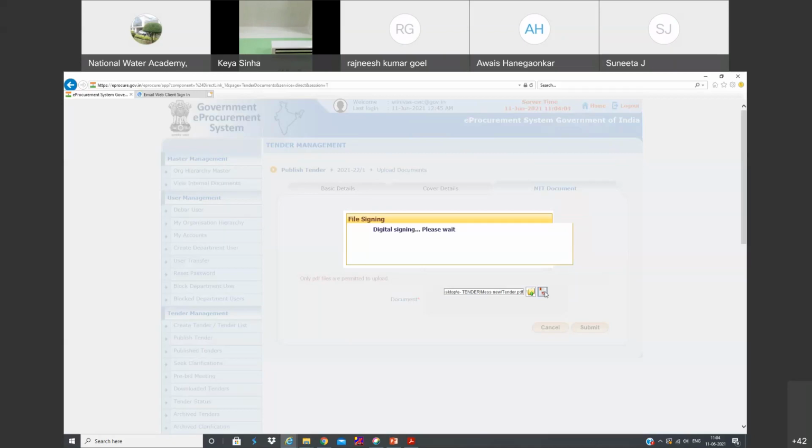But while opening, if you mention 2 out of 3 or 3 out of 4, it is going to ask for the pin. If you mention 3 out of 4, any 3 users are required to log in to open that particular tender.